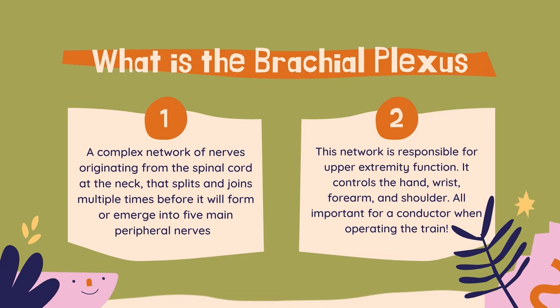It originates from the spinal cord at the region of the neck near the shoulder, and it then splits and forms multiple times to ultimately form five nerves. The brachial plexus is responsible for upper extremity function, so control over the hand, wrist, forearm, and shoulder, all important functions of a conductor when operating a train.